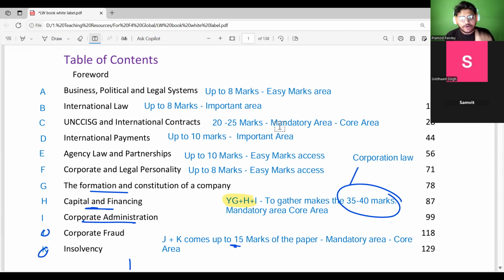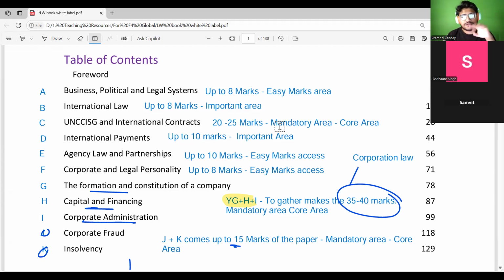These are the important areas which make the difference between the two variants. When you are going for the global variant, that is what makes international law an important area.